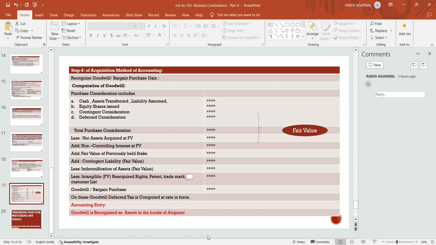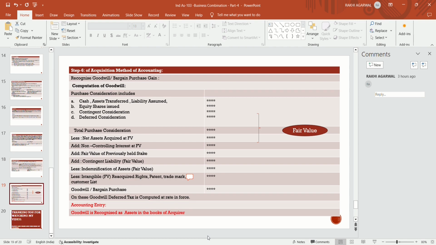Then if a contingent liability is recognized, and if there is an indemnification asset to compensate that liability, that indemnification asset is also to be taken into consideration while computing the goodwill, so reduce the value of the indemnification asset at fair value.